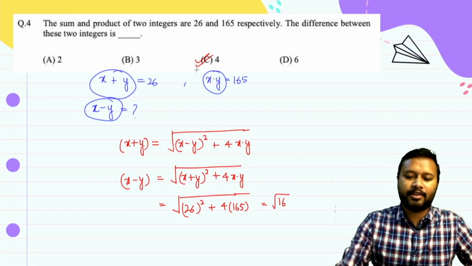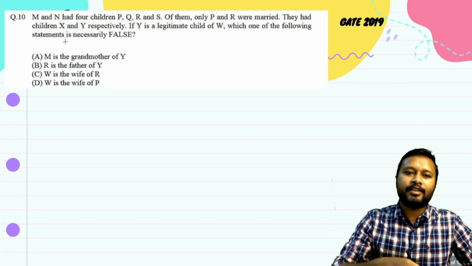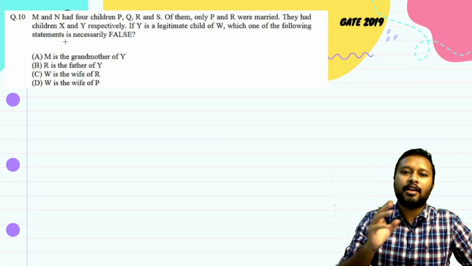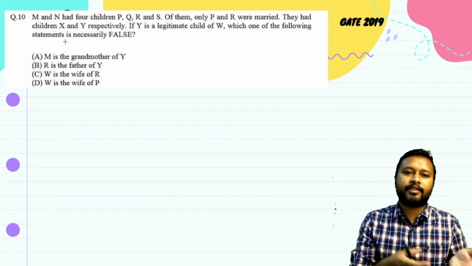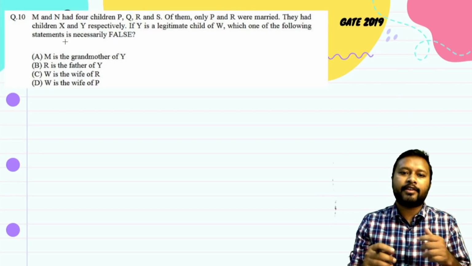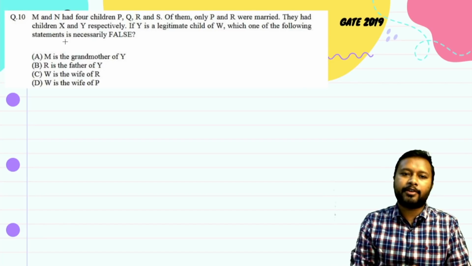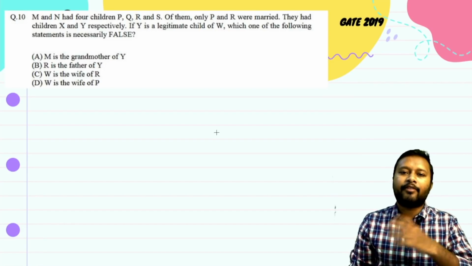Let's take the next question then. Alright, the next question is based upon logical analysis. It says M and N had 4 children, P, Q, R, S. Of them, only P and R were married. They had children X and Y respectively. If Y is the legitimate child of W, which one of the following statements is necessarily false? So let's first of all make a diagram. This is called a family tree.